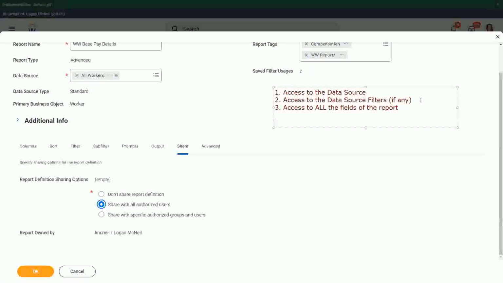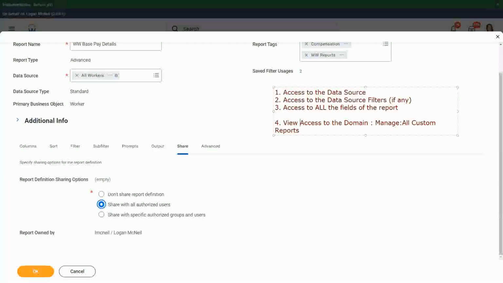And there is one more thing which is often missed. They should have access to the domain Manage All Custom Reports. At least they should have view access to this domain so that they are able to see custom reports.